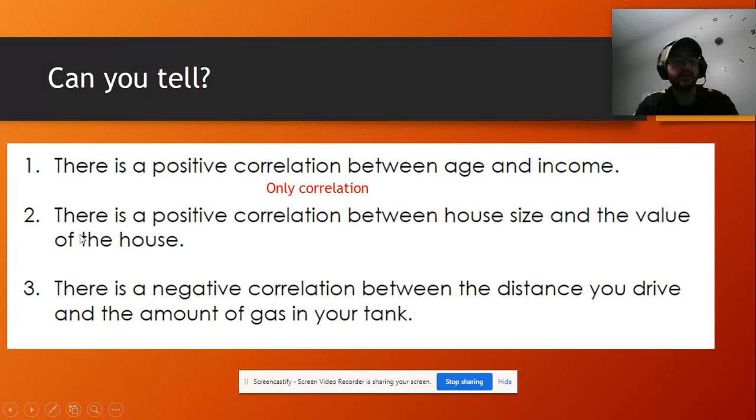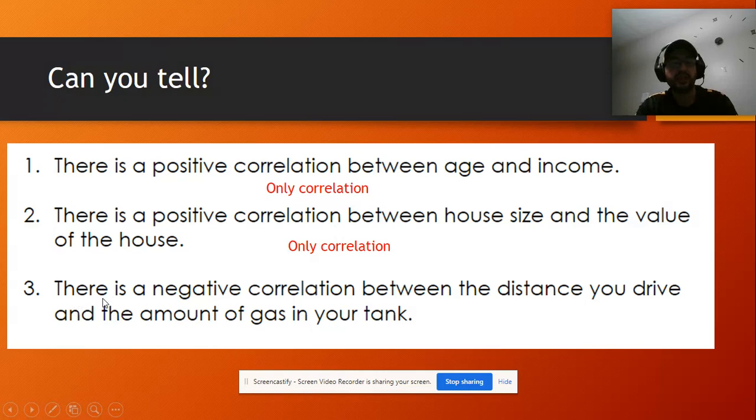Okay, number two: there is a positive correlation between house size and the value of your house. That is sometimes true, but not always, because it depends on the neighborhood. It depends on the city. The price of the house depends on a lot of things. So only the size of the house won't be the factor that makes it more expensive or less expensive. That would be an example of only correlation.